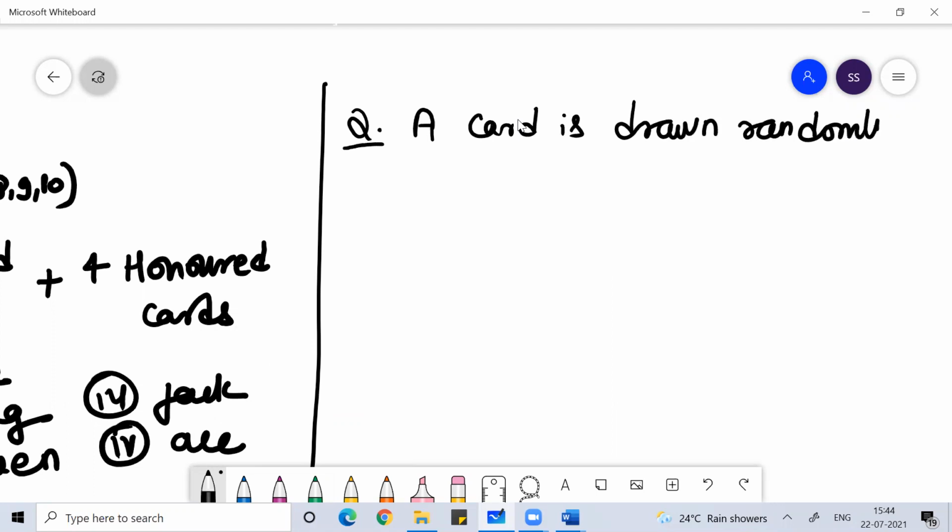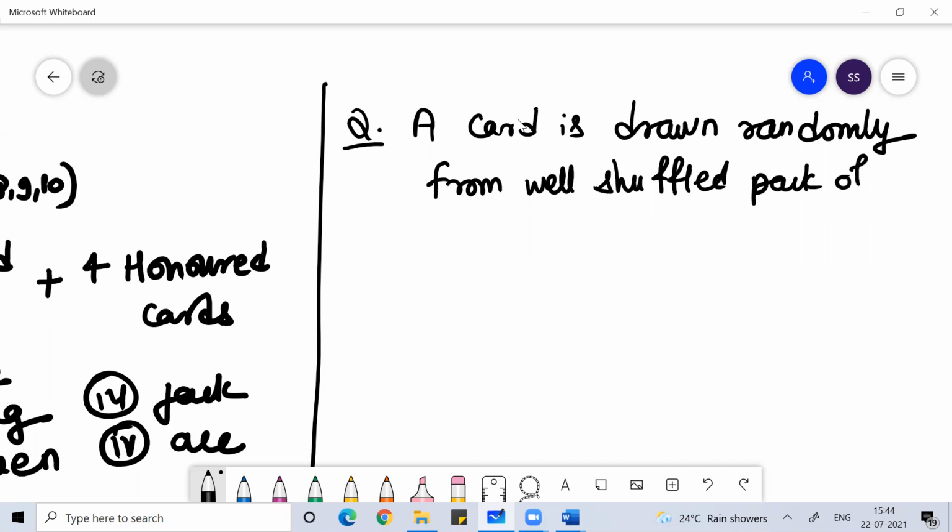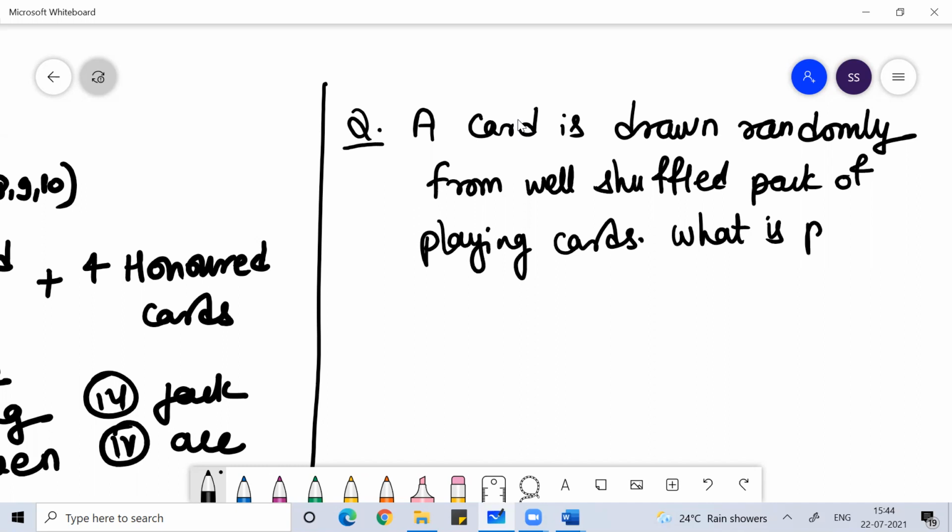A card is drawn randomly from a well shuffled pack of playing cards.